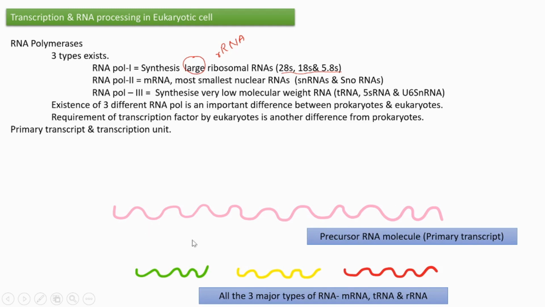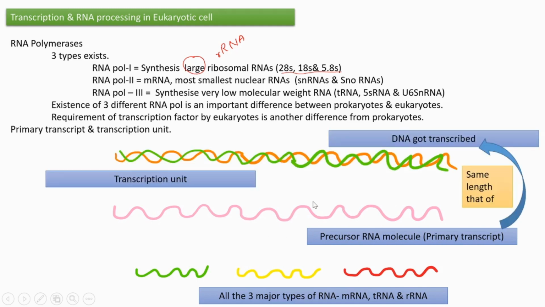And one more thing, this primary transcript or precursor RNA molecule has the same length as the DNA from which it gets transcribed. That segment of DNA from where it gets transcribed is called the transcription unit.